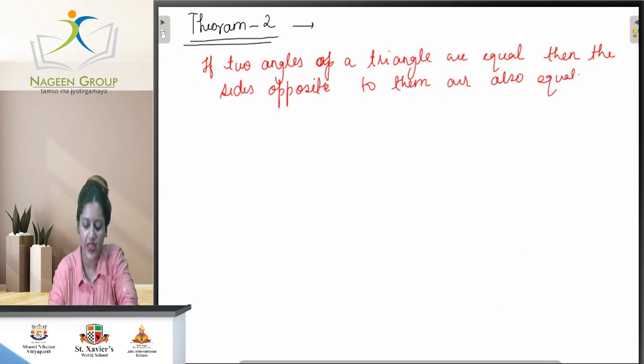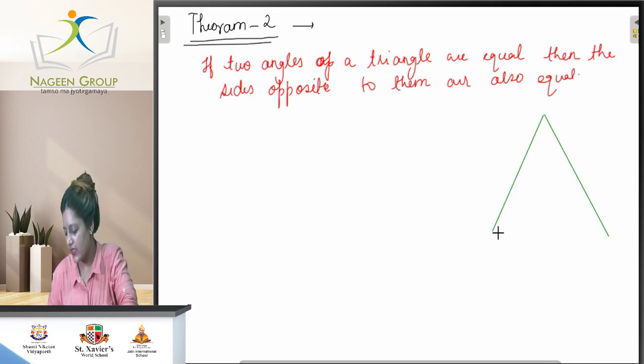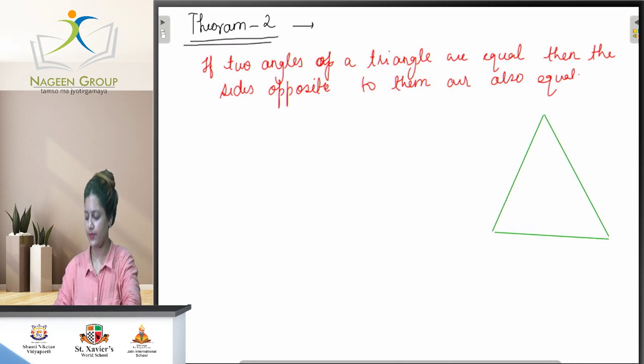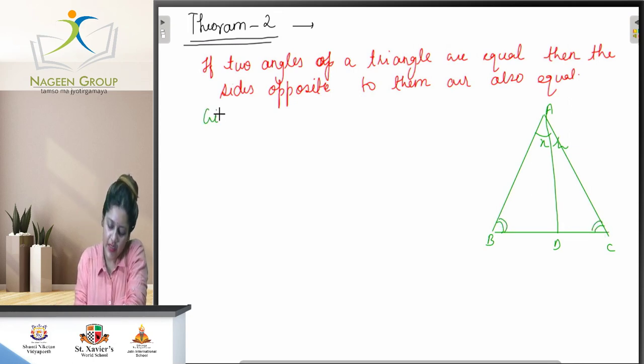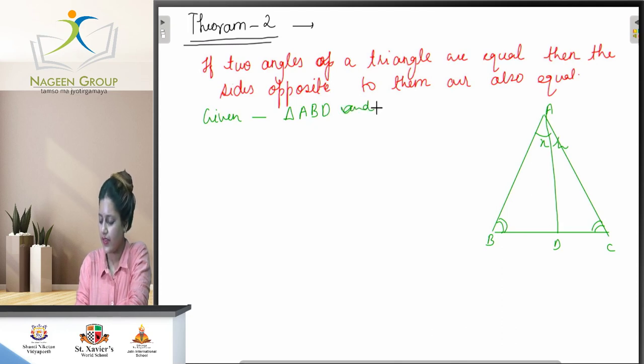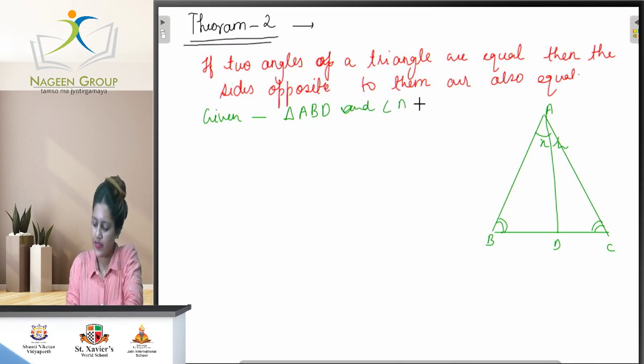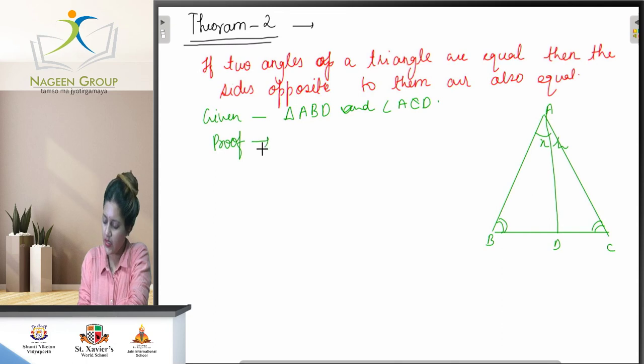So first of all we make a diagram here, that is triangle ABC. This is D, this is X, this is X. It is mentioned that angle B equals angle C. So given here triangle ABD and triangle ACD. We have to prove that AB equals AC.